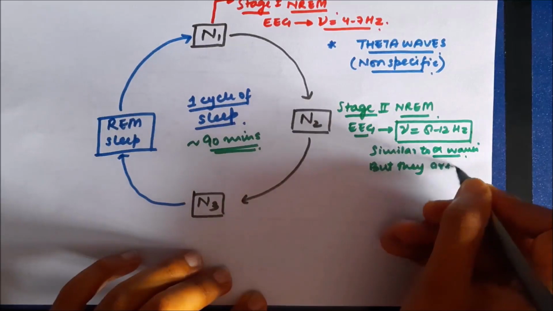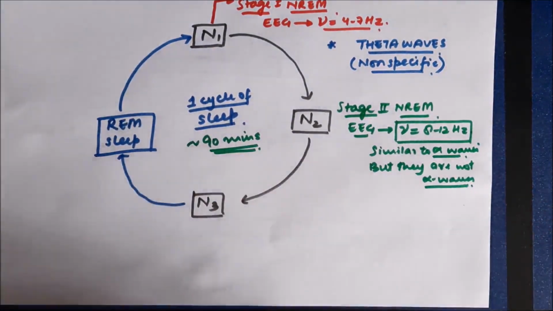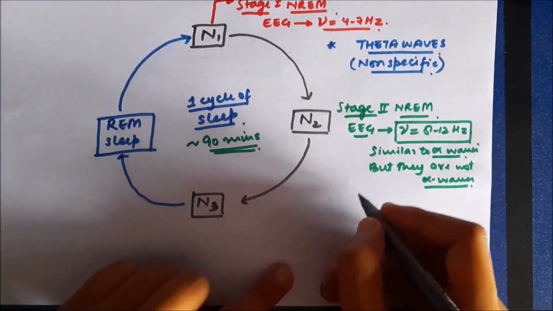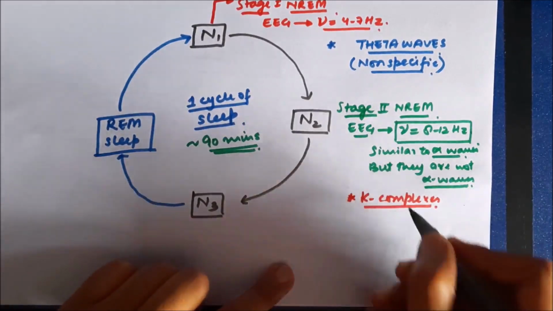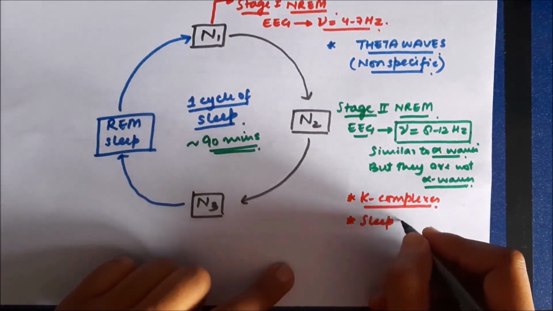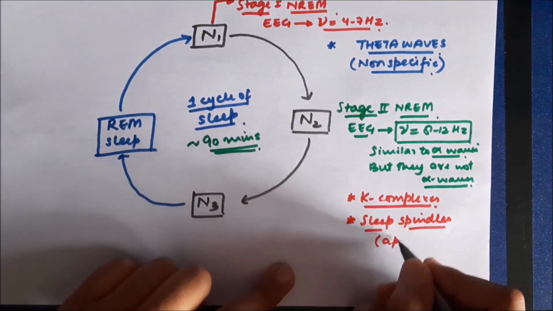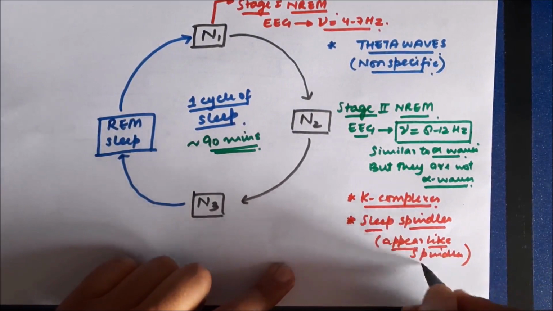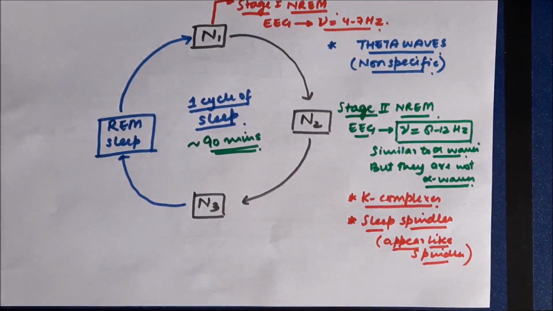Okay, they are not alpha waves. They are just similar to alpha waves, and their frequency is similar to alpha waves, because alpha waves are not formed during sleep. Now these waves are characterized by certain patterns in their waveforms. These patterns are the K complexes. Certain complexes are seen, called K complexes, and the sleep spindle. Certain waveforms appear in the shape of spindles, so they are known as sleep spindles. K complexes and sleep spindles are the characteristics of stage 2 NREM sleep.